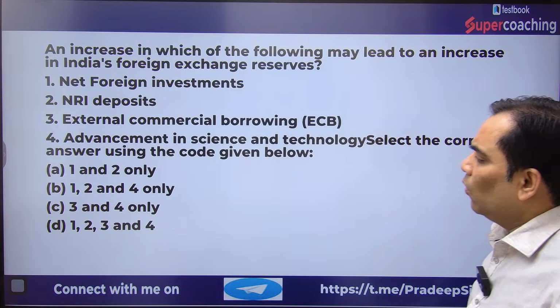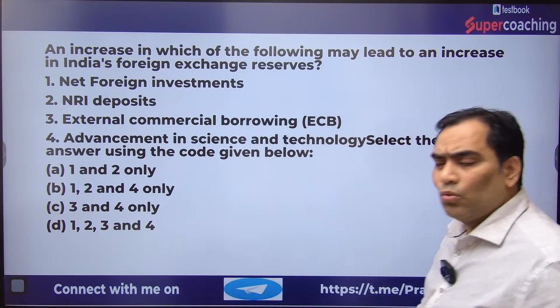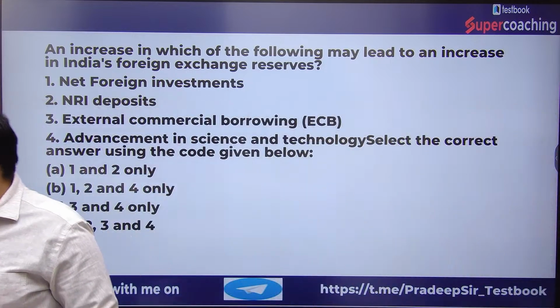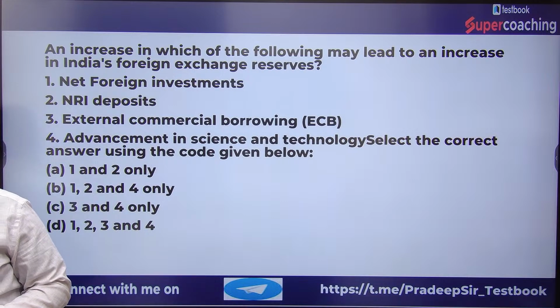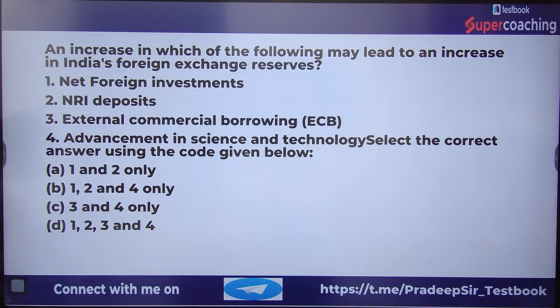So you have to select the right answer. Let me know the answer, dears. Whosoever wants to give the answer, please let me know. The very first question is on your screen. Just go through it and let me know the answer.